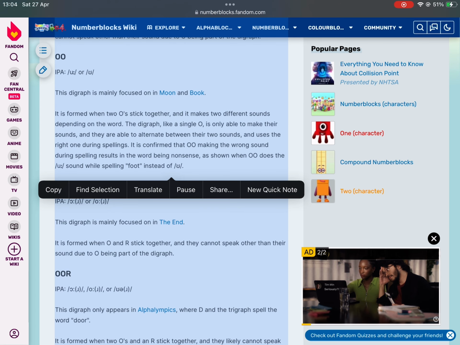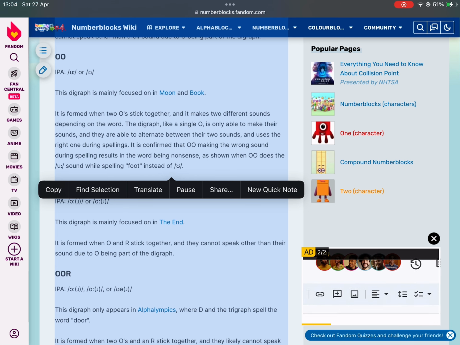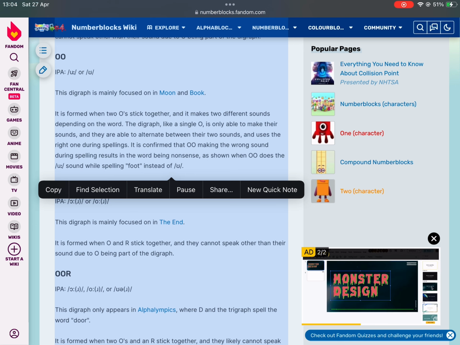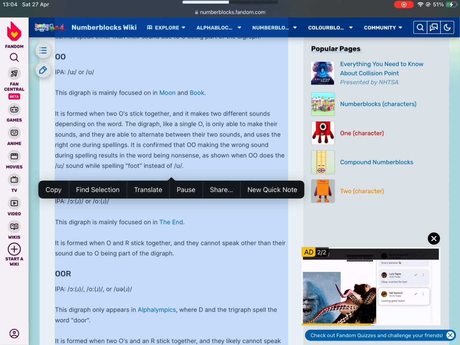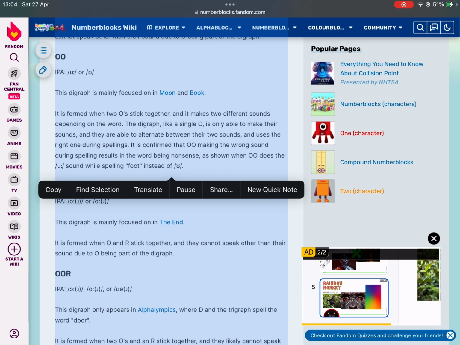OO, IPA, U or. This digraph is mainly focused on in moon and book. It is formed when two O's stick together, and it makes two different sounds depending on the word. The digraph, like a single O, is only able to make their sounds, and they are able to alternate between their two sounds, and use the right one during spellings.